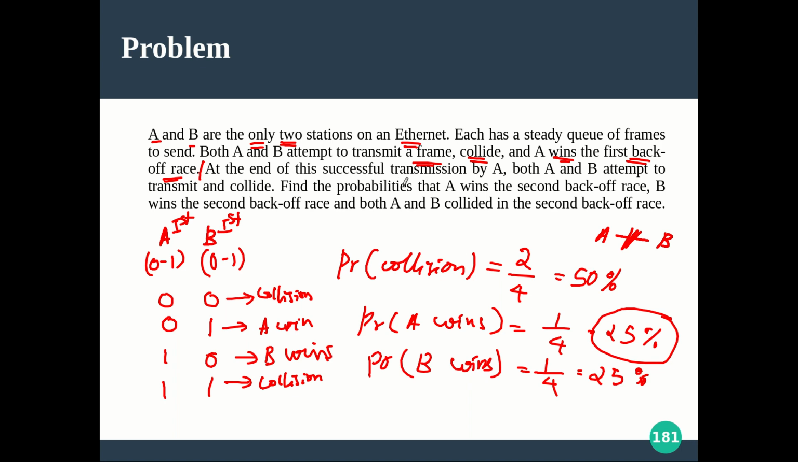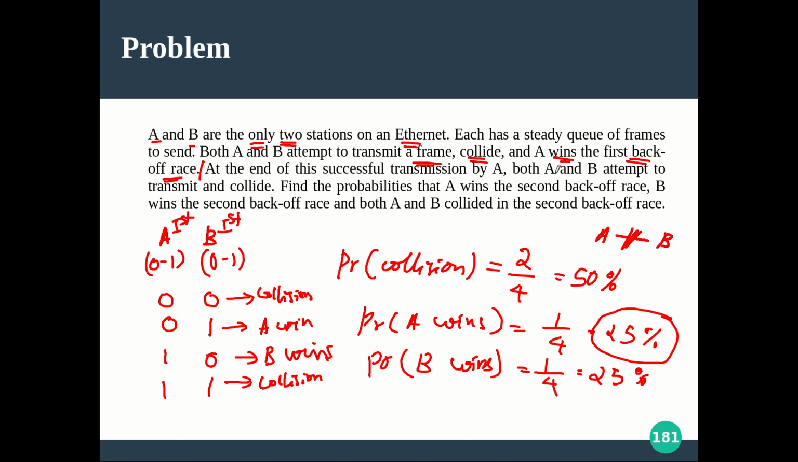At the end of this successful transmission by A, as A wins, A's first frame has gone successfully, no problem. Both A and B attempt to transmit and collide. Now see, we just know that A wins. We don't know about B. So we can assume that B failed, right? With this 25% chance it didn't get through, and the remaining is a collision, but it's clearly given in the question that A wins. So B may get collided again. So you have to assume only that A wins. That is the only information we have.